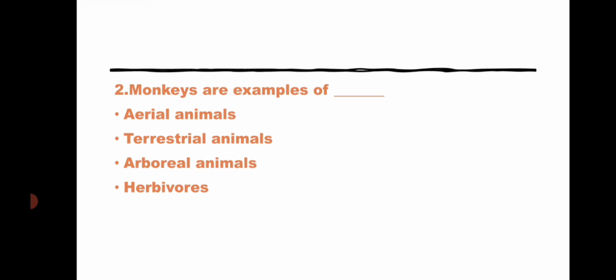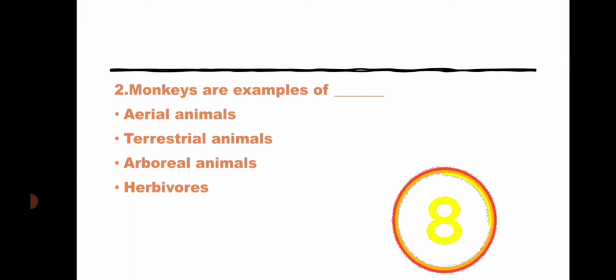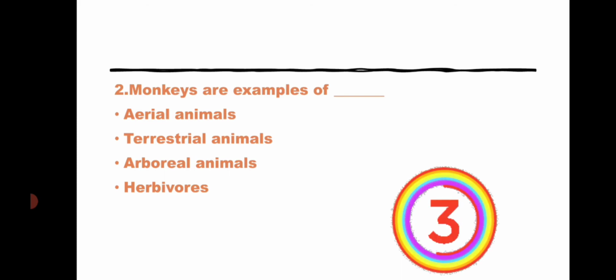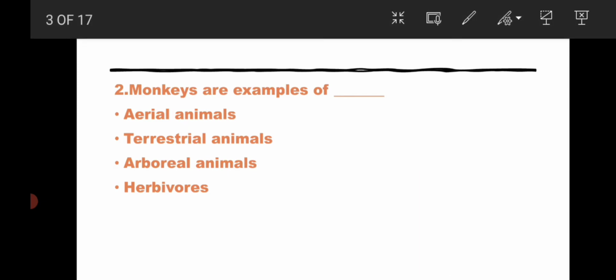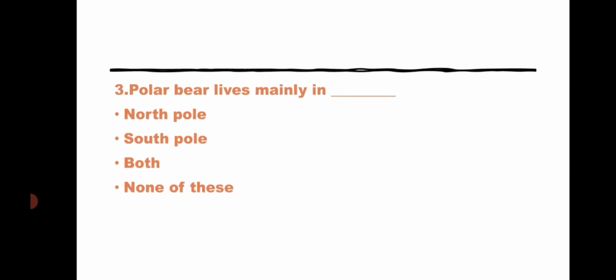Second question. Monkeys are examples of dash. Option 1 aerial animals, option 2 terrestrial animals, option 3 arboreal animals, option 4 herbivores. The answer for this question is monkeys are arboreal animals because monkeys stay most of the time in trees. Coming to the third question.